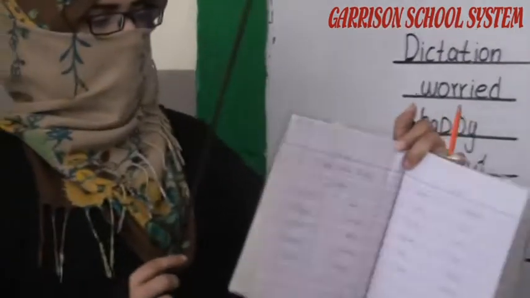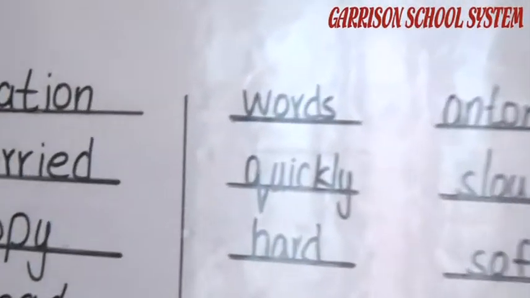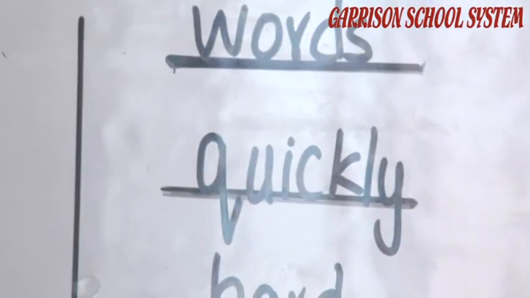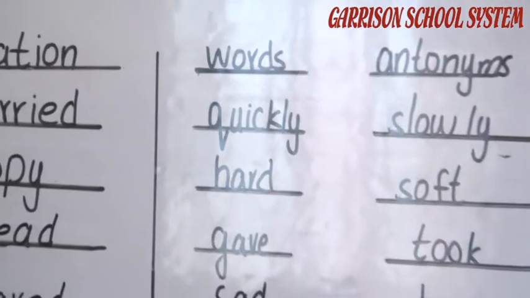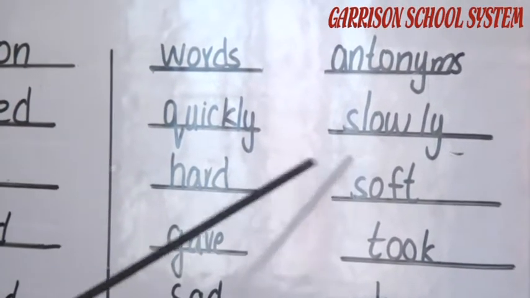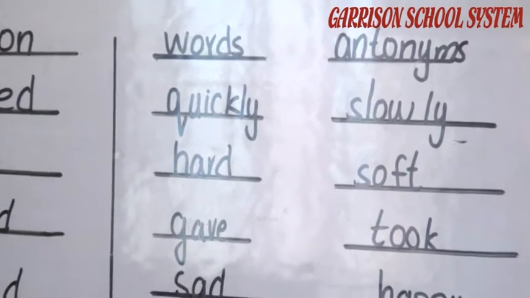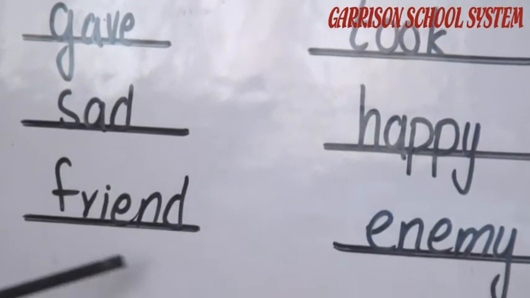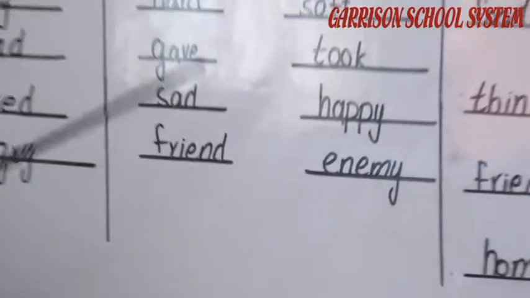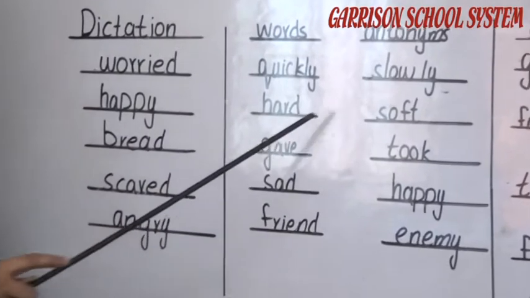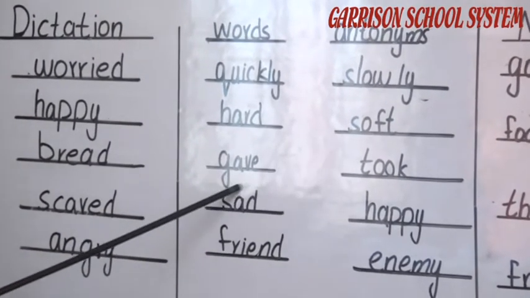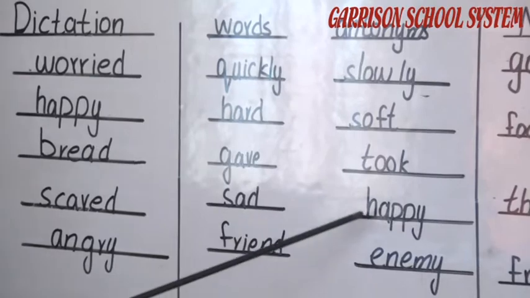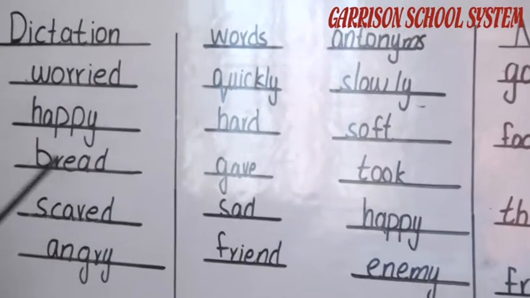The next task on the notebook is word antonyms. Word antonyms means opposite words. As you know that these are the words and these have the opposite meaning. Quickly, slowly. Hard, soft. Gave, took. Sad, happy. Friend, enemy. Again, quickly, slowly. Hard, soft. Gave, took, sad, happy, friend, enemy.